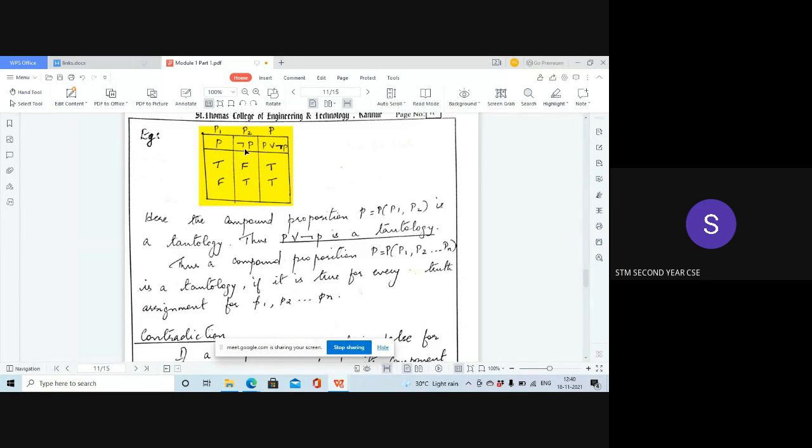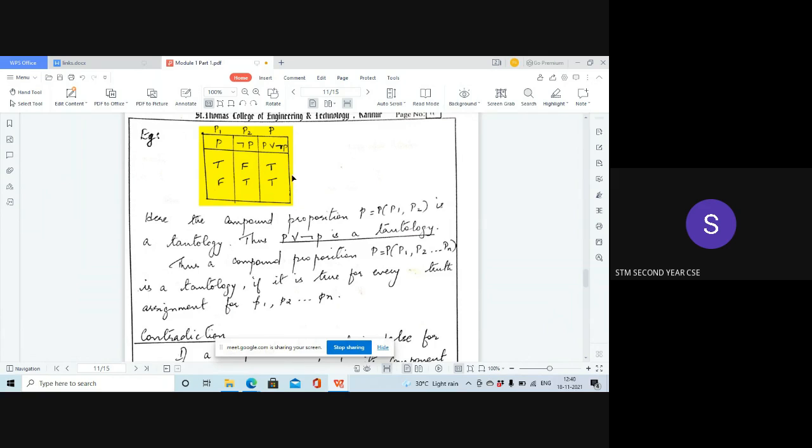The next column represents not P. If P is true, not P is false. If P is false, then not P is true. And finally we are taking the disjunction of P and not P, that is P or not P. When we take disjunction, if either of them is true or both are true, the output is true. So here at least one of them is true, so the output is true. So the final proposition obtained has all truth values as T.